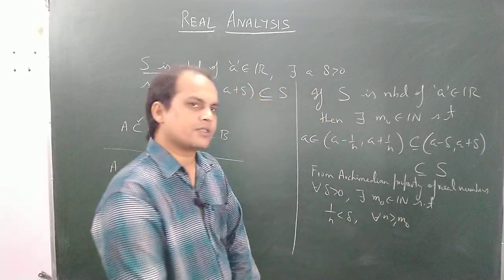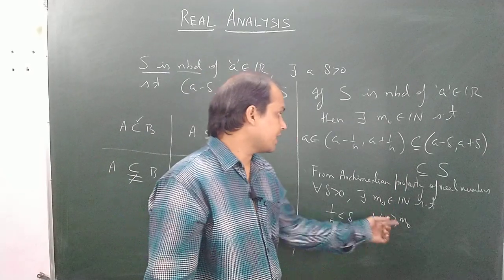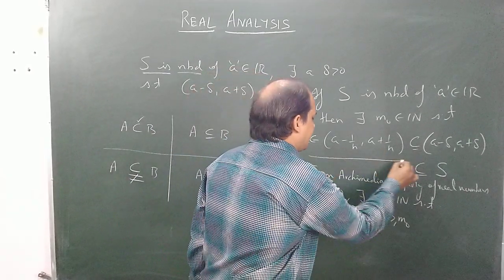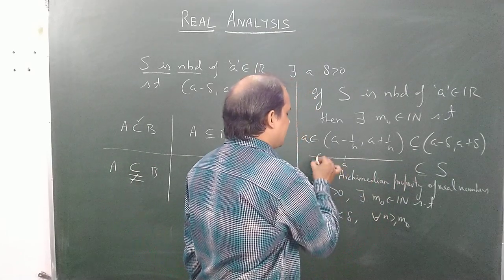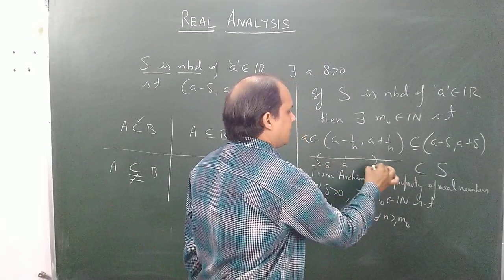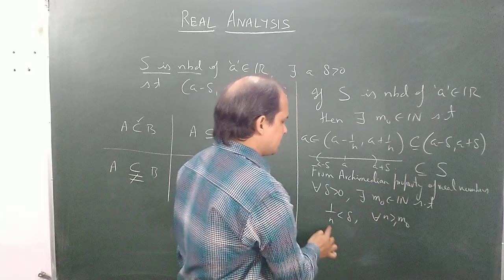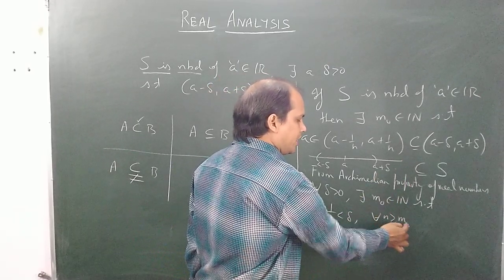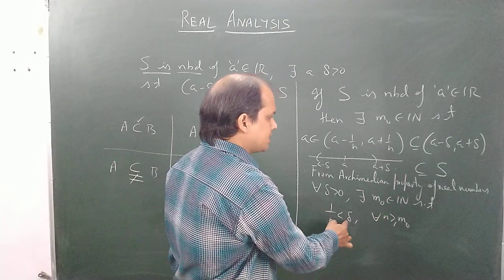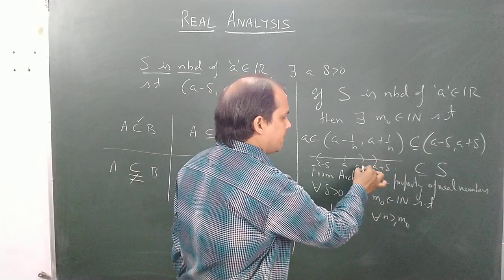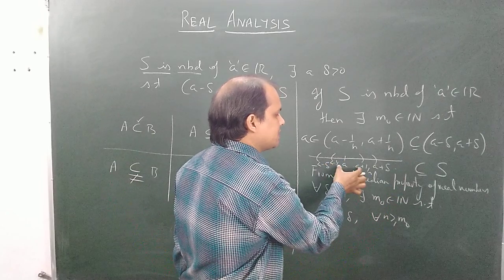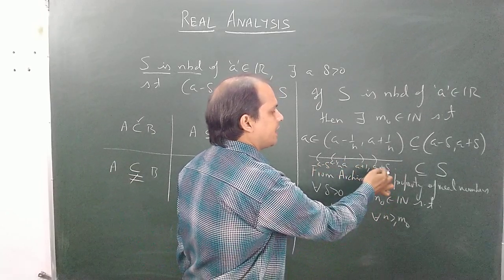So using this one can always construct intervals. If this is A, and this is A minus delta and A plus delta, then since one can always find some N naught after which, for every N greater than or equal to N naught, 1 by N is less than delta, the interval A minus 1 by N and A plus 1 by N will always be inside A minus delta and A plus delta.